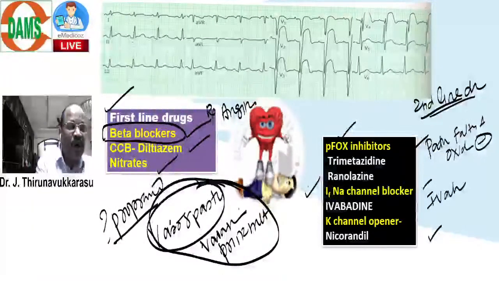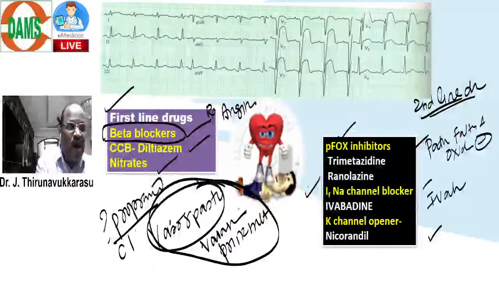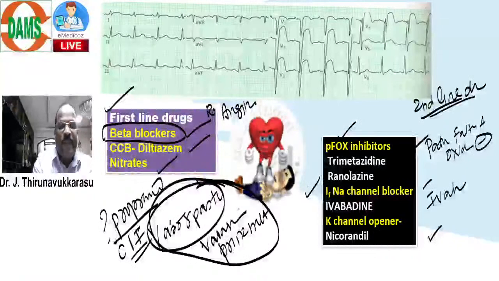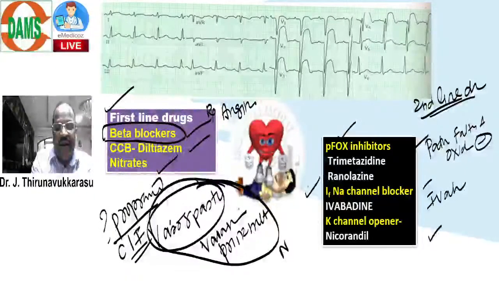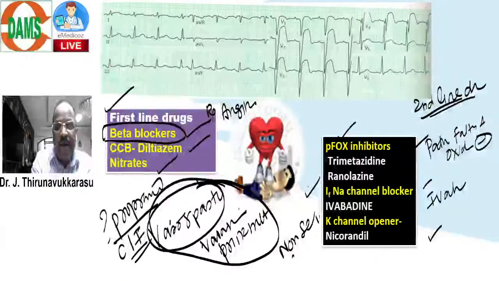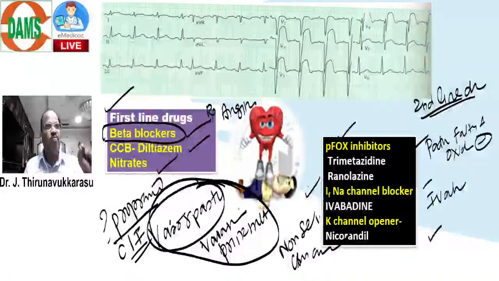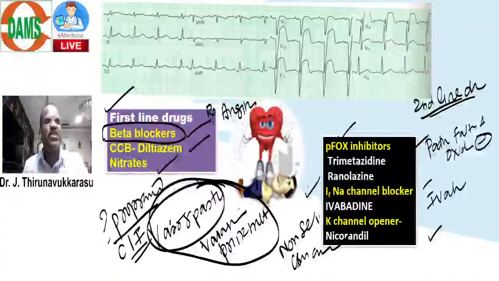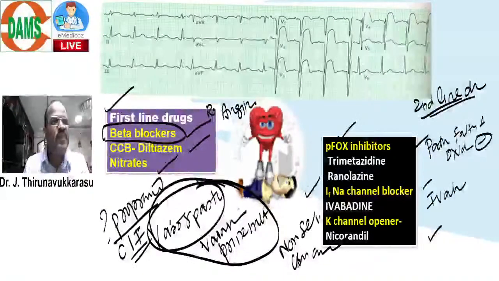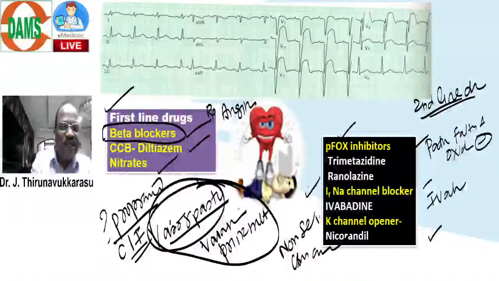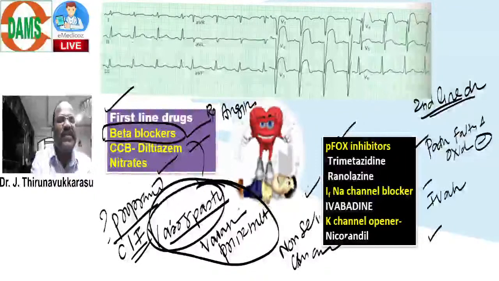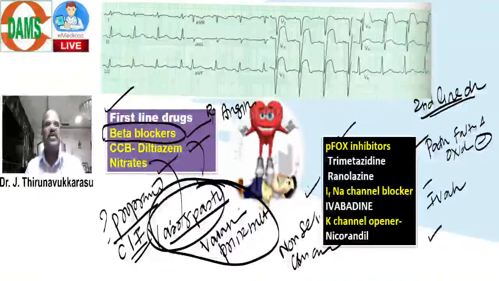The non-selective beta blockers are contraindicated because remember, non-selective beta blockers cause vasoconstriction. So they are not good for vasospastic angina. For vasospastic angina, we go for either diltiazem or nitrates. So CCB and nitrates are a good choice.